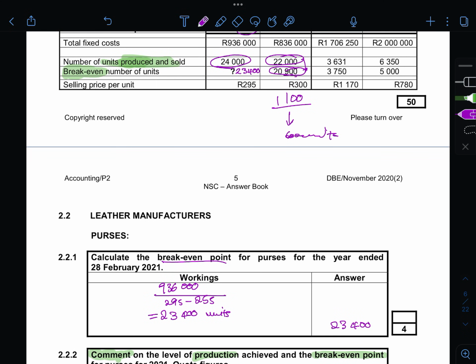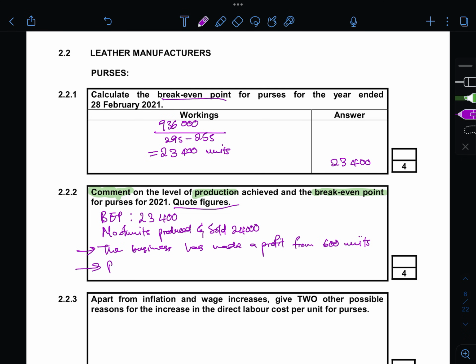So you can also add that on your answer. So profit between 2020 and 2021 decreased from 1,100 to 600 units.